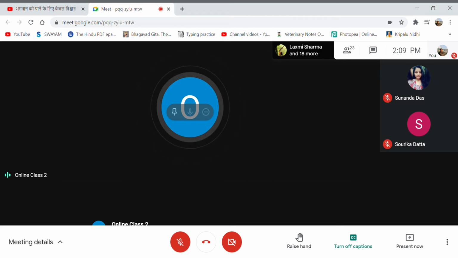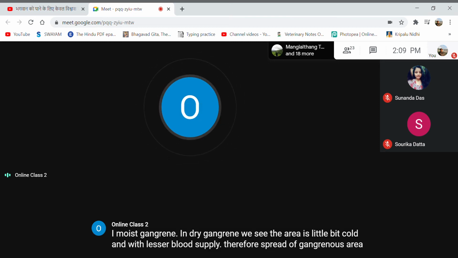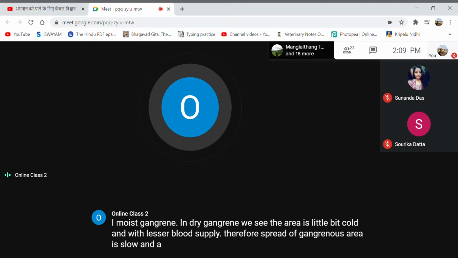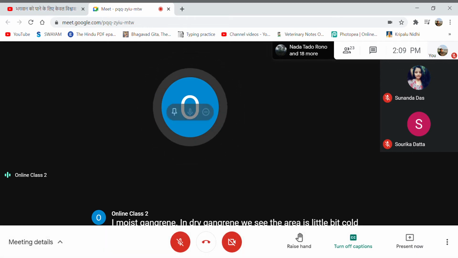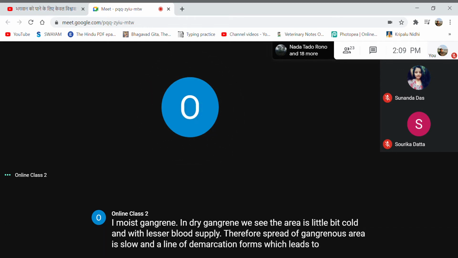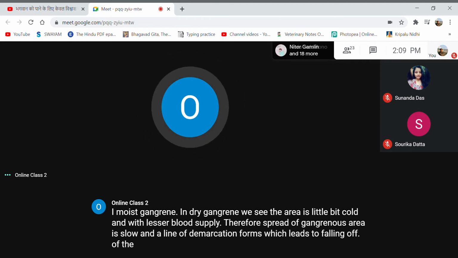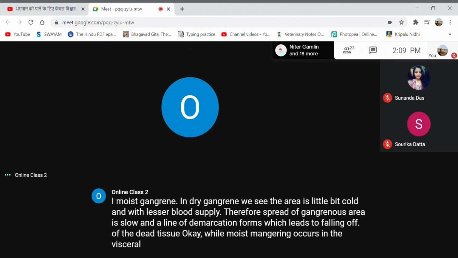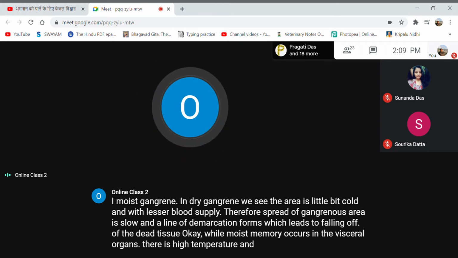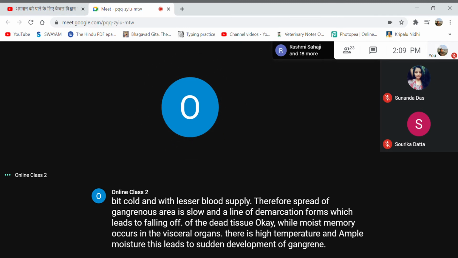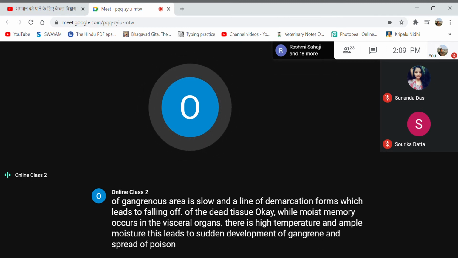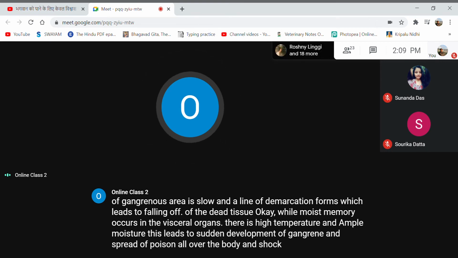Therefore, the spread of the gangrenous area is slow and a line of demarcation forms, which leads to falling off of the dead tissue. While moist gangrene occurs in the visceral organs where there is high temperature and ample moisture. This leads to sudden development of gangrene and spread of poison all over the body and shock leading to death.